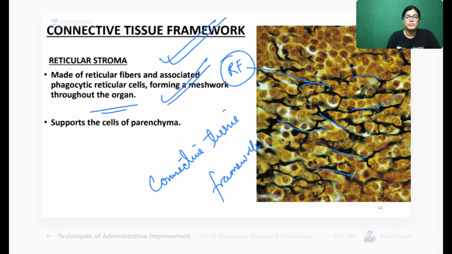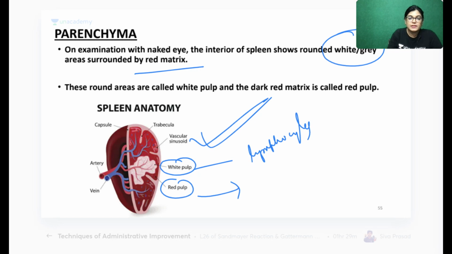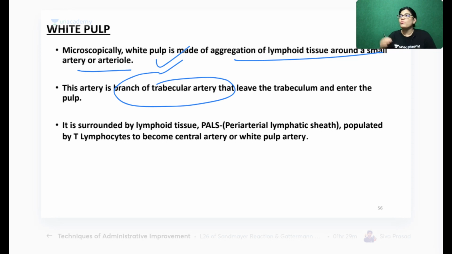Now, when you see the parenchyma, it is white or gray and has a red matrix, meaning it has white pulp. The whitish structure is called white pulp, which consists of lymphocytes. Red pulp consists of capillaries. Which capillaries? Fenestrated, that is sinusoids, along with macrophages and plasma cells. Microscopically, the spleen white pulp consists of lymphocytes around a small artery, and this artery is a branch of the trabecular artery.